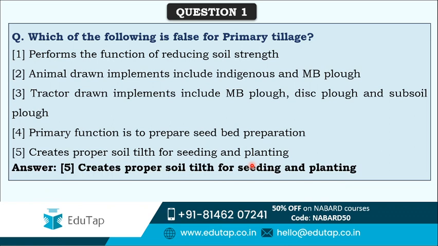Actually this is the feature of secondary tillage. Primary tillage basically prepares the seed bed. So the primary function of primary tillage is seed bed preparation, and it also performs the function of reducing soil strength. Animal drawn implements are used for primary tillage like indigenous and ambi-plows, and tractor drawn implements sometimes are also used like ambi-plow, disc plow and subsoil plow. So both animal as well as tractor drawn implements are used for primary tillage, and it reduces soil strength, but the primary function of this kind of tillage is to prepare the seed bed. So that you have to remember.